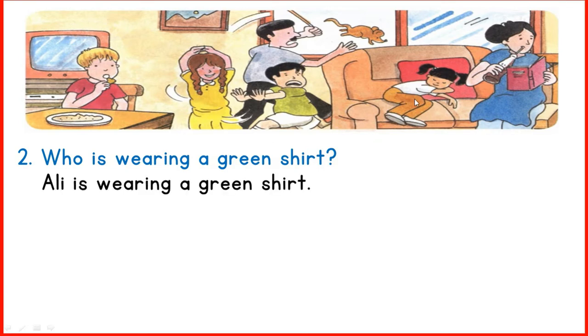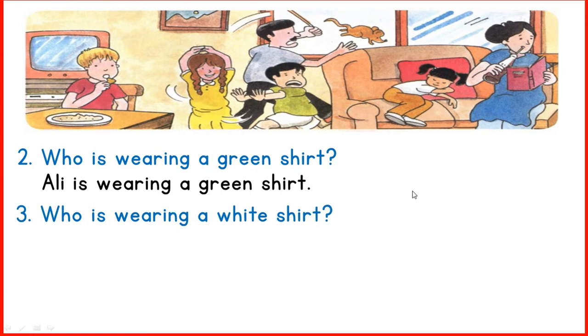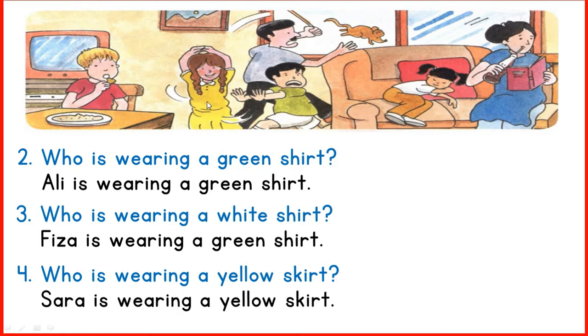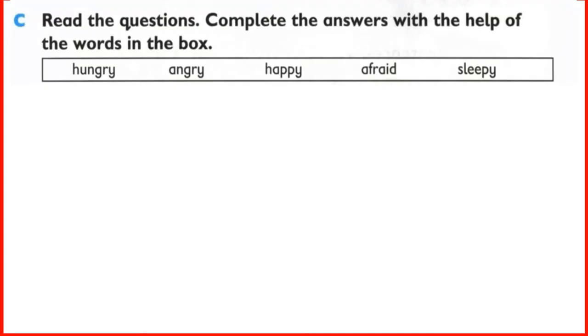Now you can make a question for Fiza. Fiza is wearing a white shirt. Who is wearing a white shirt? Number 3. Who is wearing a white shirt? Fiza is wearing a white shirt. Okay. And number 4. Who is wearing a yellow skirt? Yes. Sarah is wearing a yellow skirt. Okay. Now comes the next question.